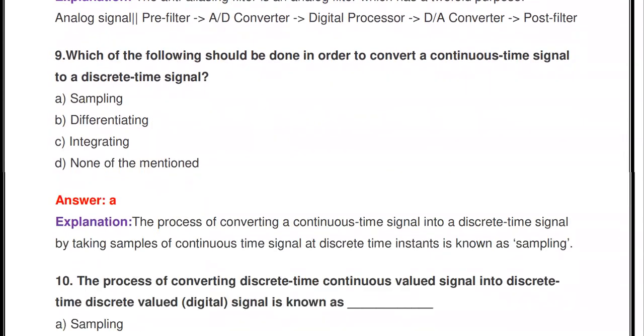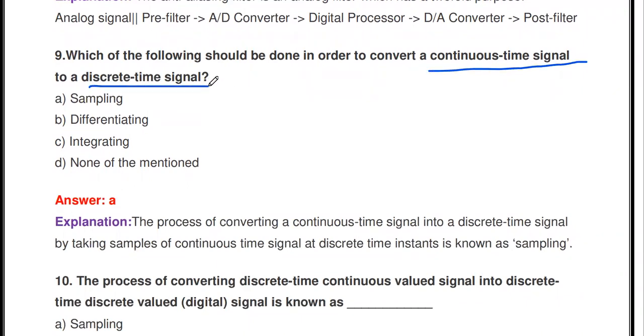The next one: which of the following should be done in order to convert a continuous time signal into a discrete time signal? We already know this question, we studied it in signals and systems. In order to convert the continuous time signal into a discrete signal, we use the process called sampling. Sampling is the foremost and very important step in digital signal processing. It is used to convert the continuous time signal x of t into the discrete signal x of n. If you want to learn more about the sampling process, in the signals and systems playlist I posted a separate video on sampling, the Nyquist sampling theorem, and related problems.